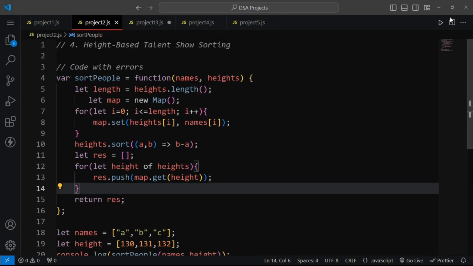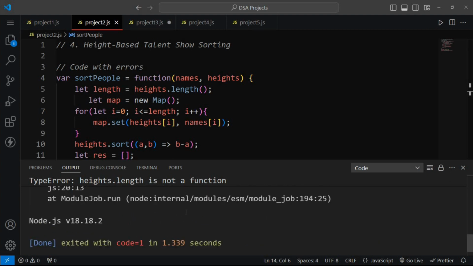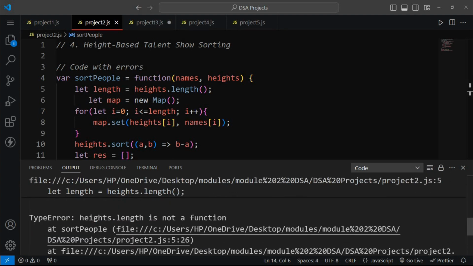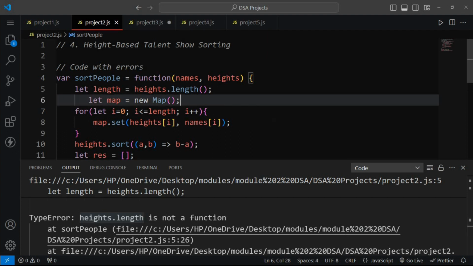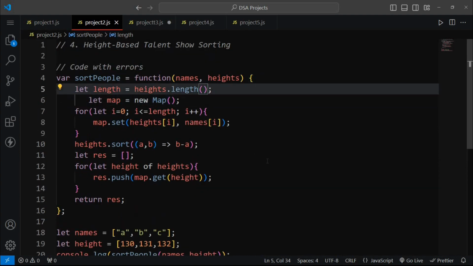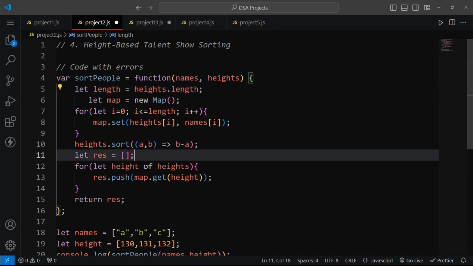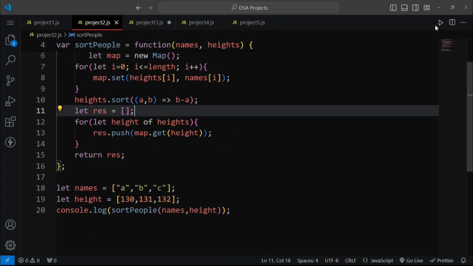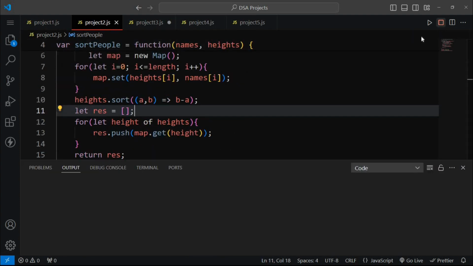then here we get an error which is heights.length is not a function. So simply we have to remove these parentheses, and after that we will resolve this error. If we now run this code, we will get our actual answer.